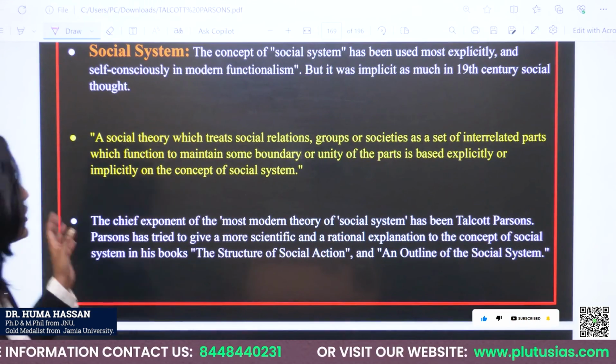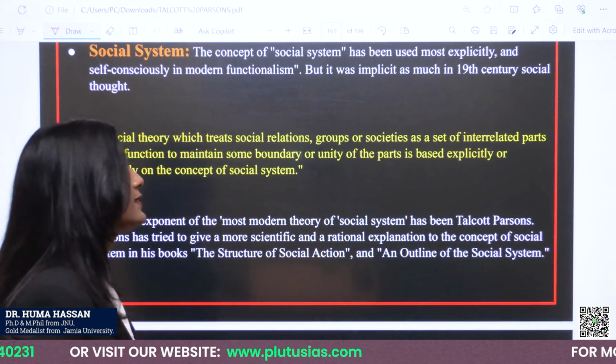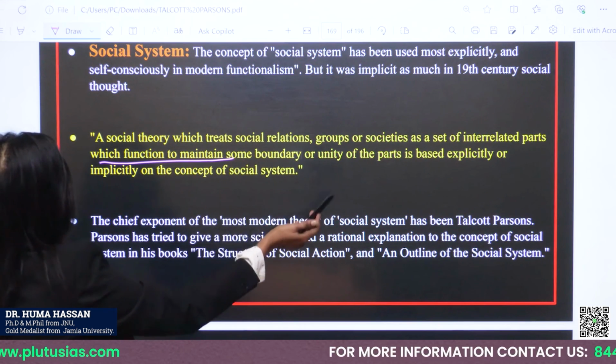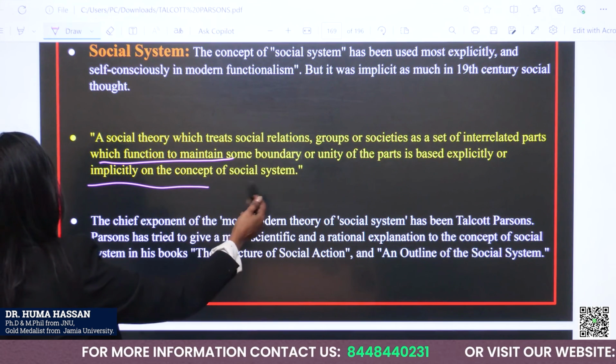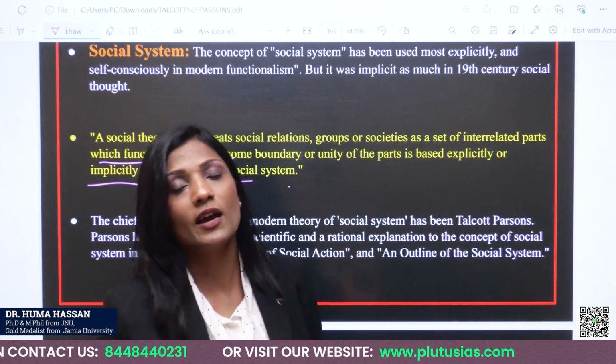Our social theory, which treats social relations, groups or societies as a set of interrelated parts which function to maintain some boundary or unity of the parts, is based explicitly or implicitly on the concept of social system. This is just a rough idea which I have given.